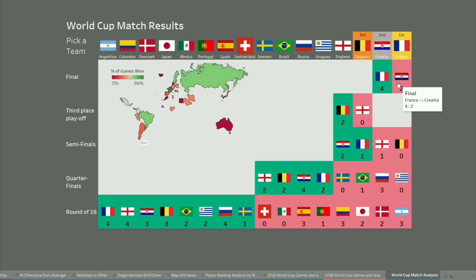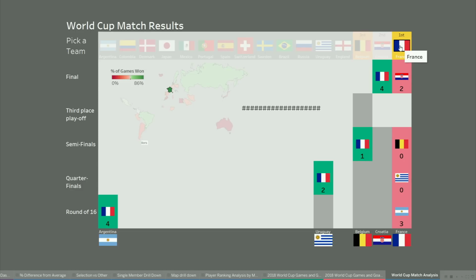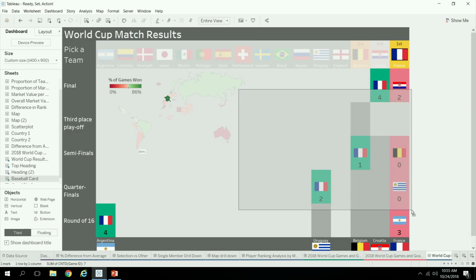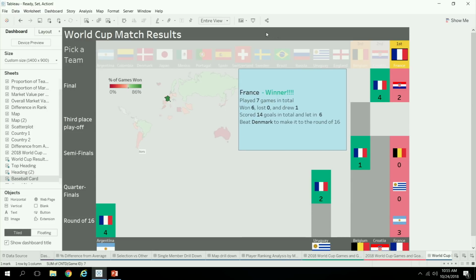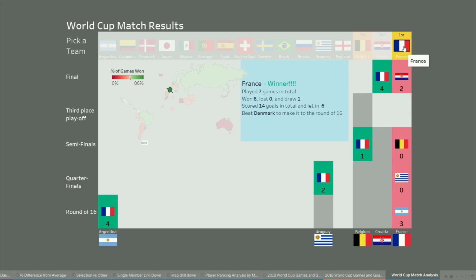Now, it's also interesting to see, for a given team, whether the teams that they played progressed further on, or were also knocked out at the next stage. So if I select France here, this is going to show you the journey of France. My resolution is different than when I built this. It's going to show you the journey of France up to the World Cup.